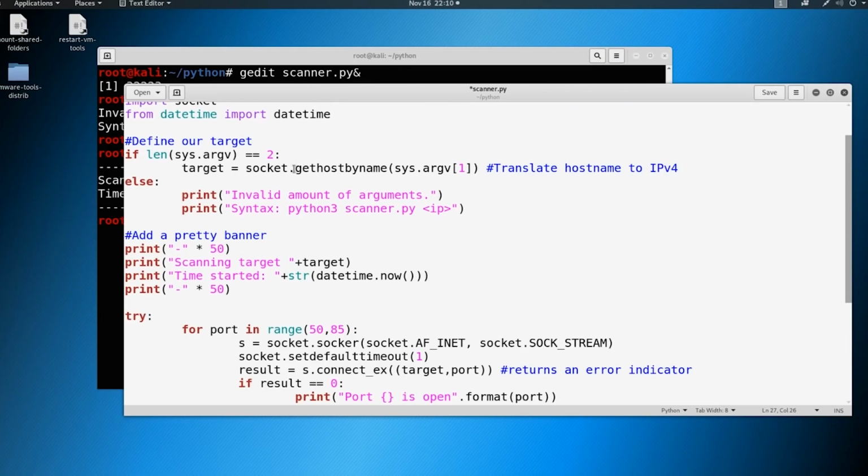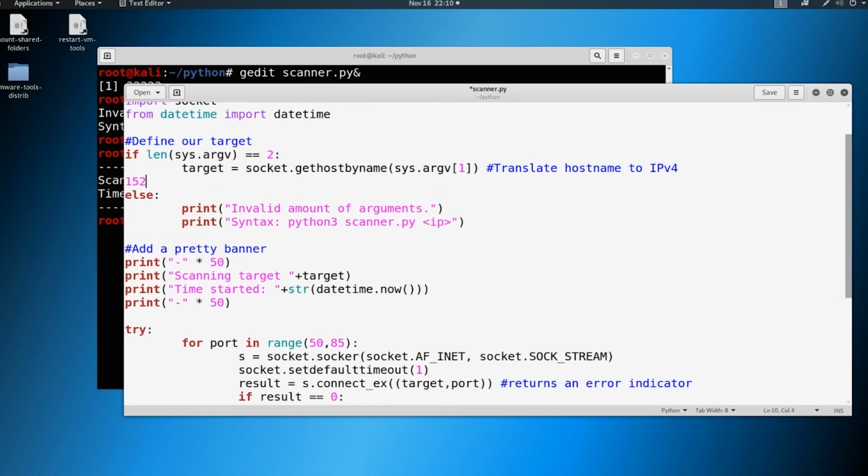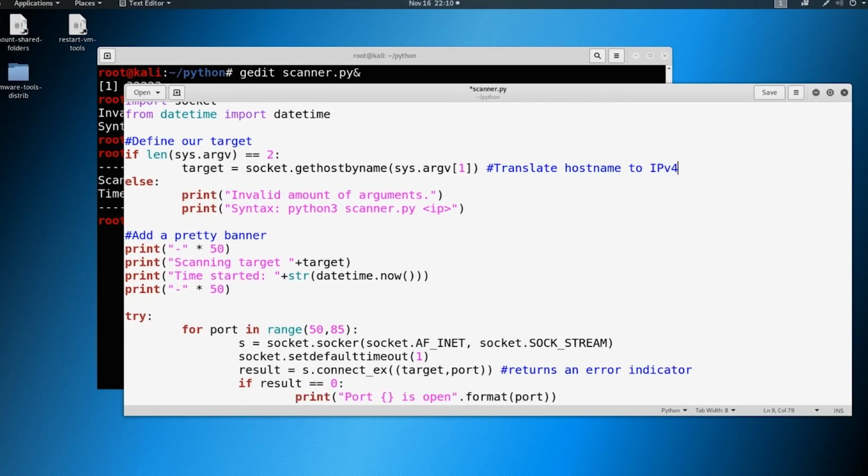Some of the things that we thought about already, like the socket gethostbyname, you might not have thought about that in your first iteration. You might just say, hey, I just want to put it to IPv4. And what happens if we supply an argument that is a mixed bunch of numbers, like 152 and then letters, and somebody mistypes, or what if you give an IP address that doesn't exist, maybe like 256 or 257, which isn't possible? How is that built in? How are we going to prevent that in our script?